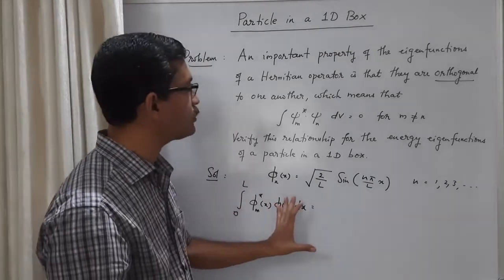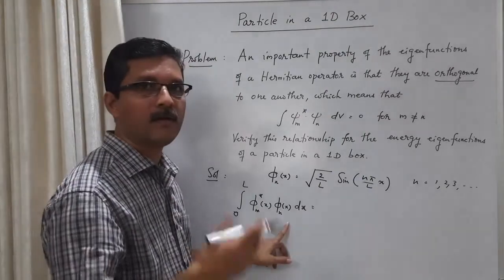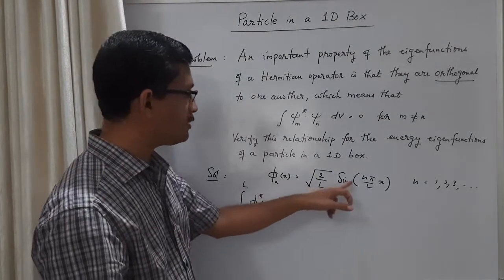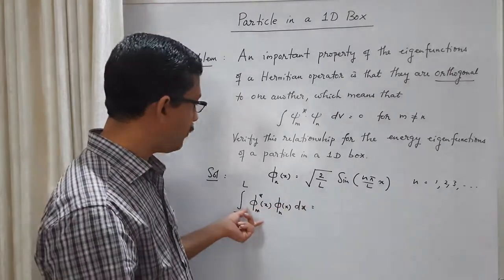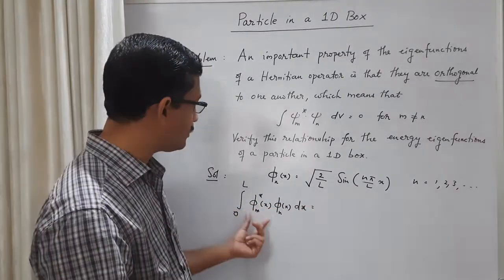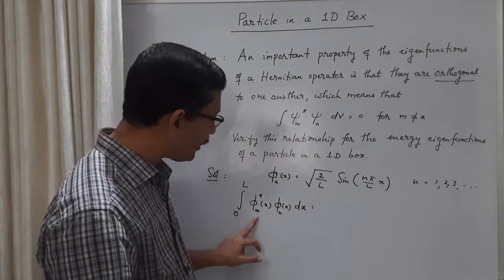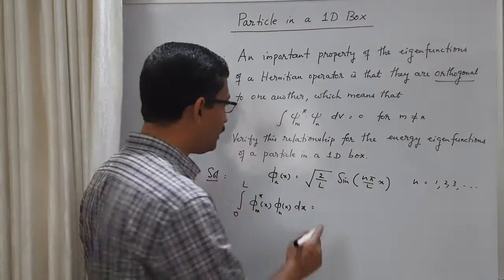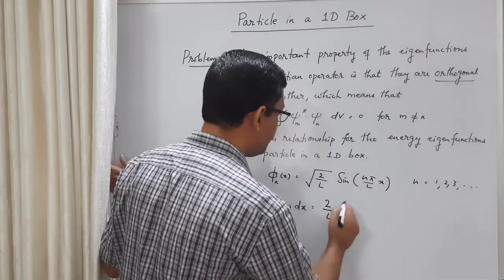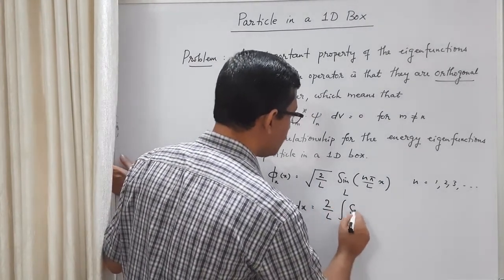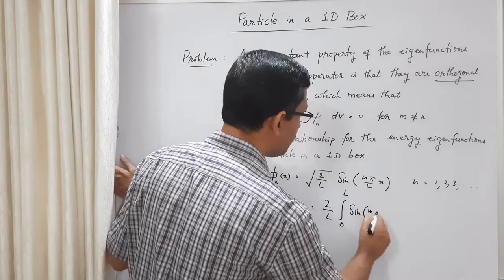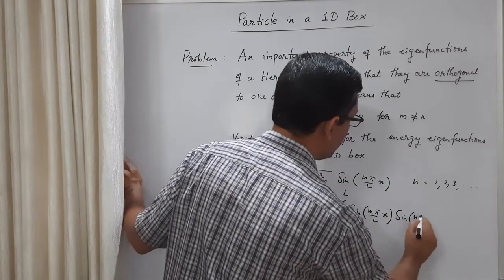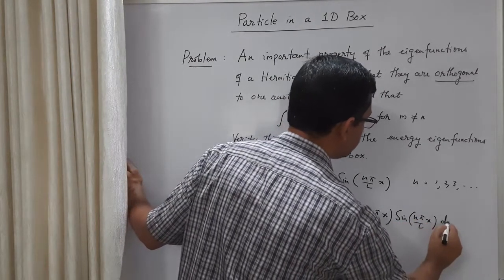If this integral is equal to 0, it means that phi m and phi n are orthogonal to each other. What is this integral? We know that it's a real wave function, so the complex conjugate will give the same value. So you get root 2 by L sine m pi by L into x here, root 2 by L sine n pi by L into x here. So root 2 by L I can take outside. So we get 2 by L integral 0 to L sine m pi by L x sine n pi by L x dx.